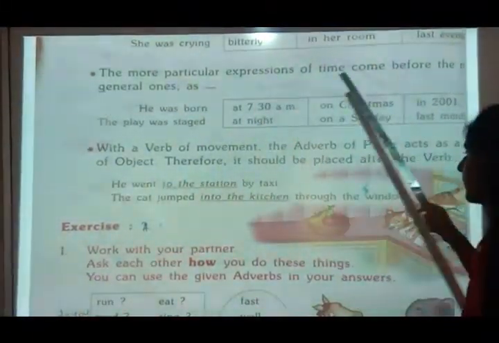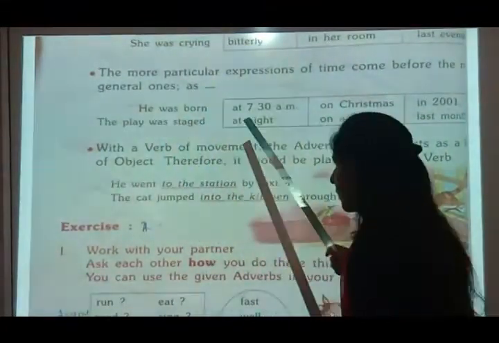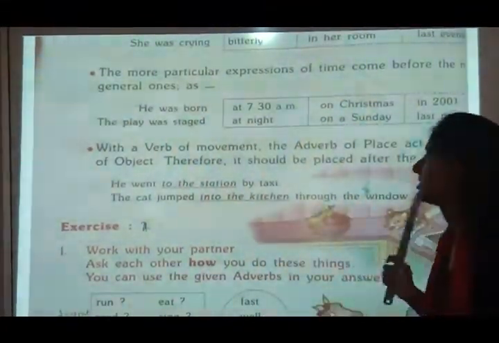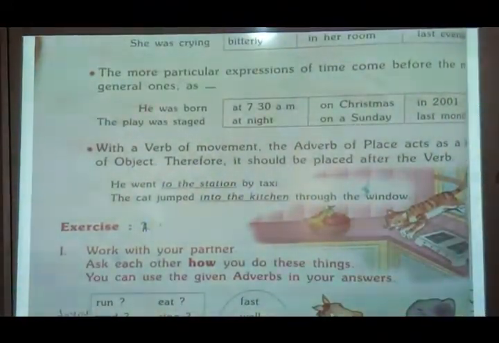The more particular expression of time comes before the more general ones. He was born at 7:30 a.m. See, it is at the end. The plane was stated at night on a Sunday or last month.